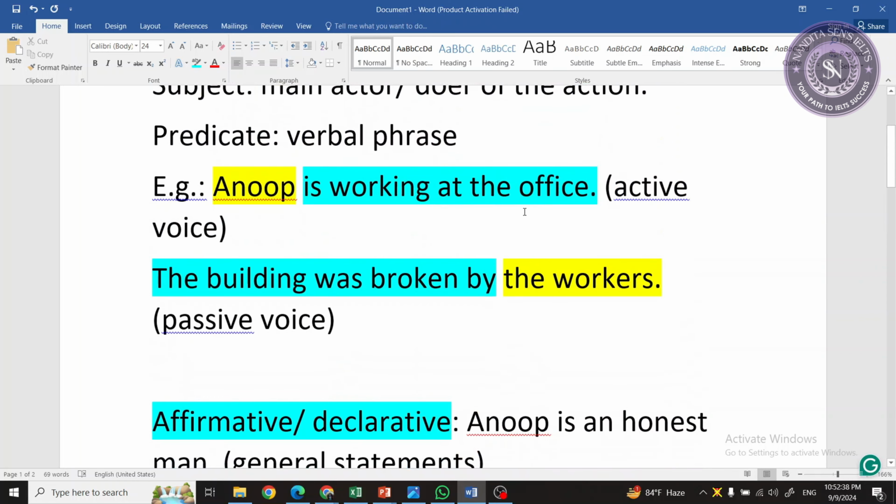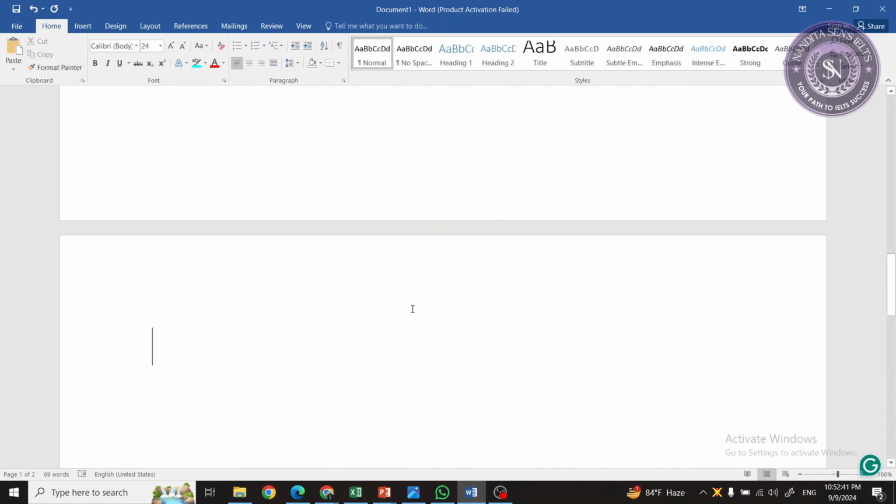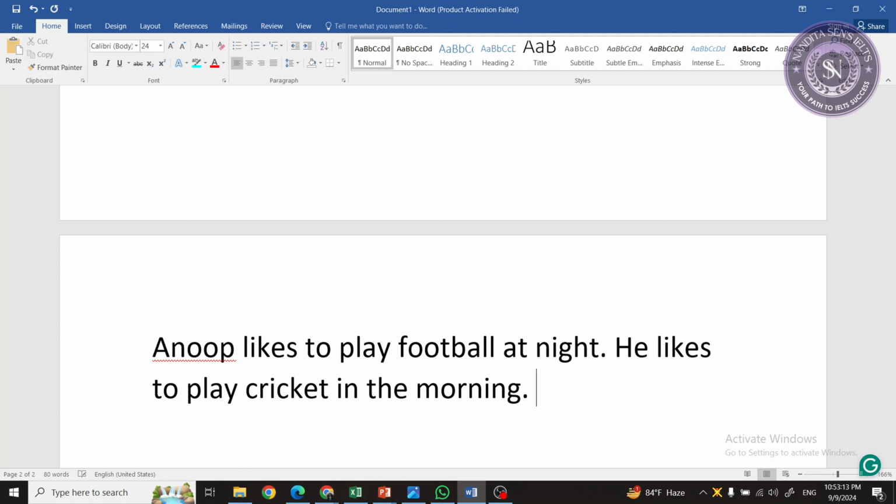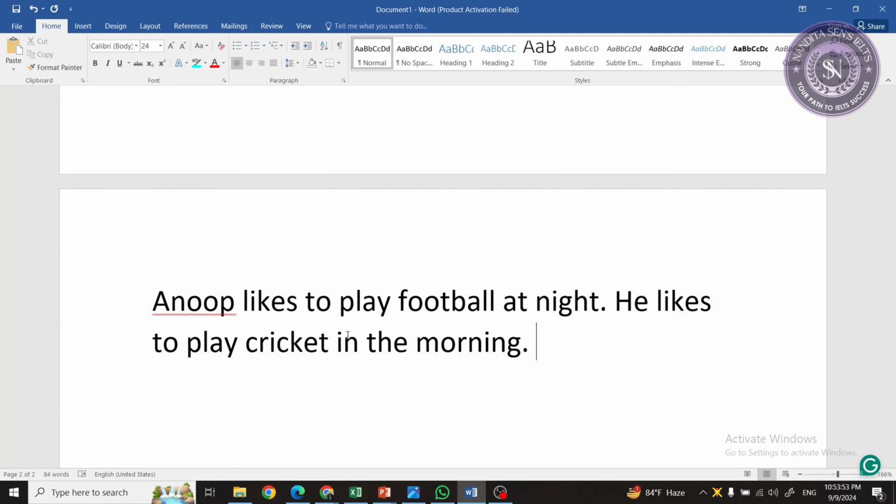Anup is working at the office. Let's take another sentence. Anup likes to play football at night. Yes, I'm a professional football player, man. Oh, wow, that's really amazing. I didn't know that. Thanks for letting me know. Oh, you're welcome. Yes, we do, man. Here we play football at night.